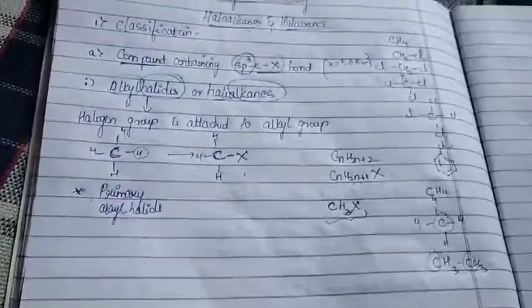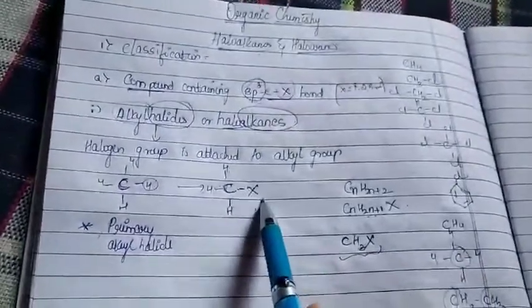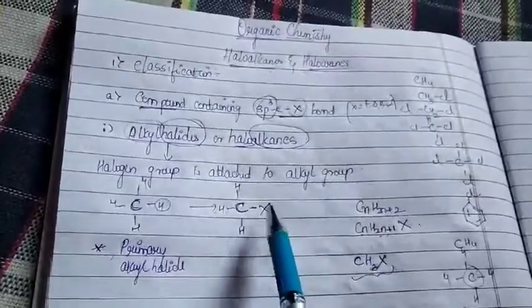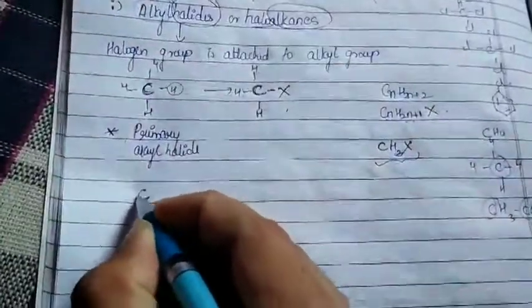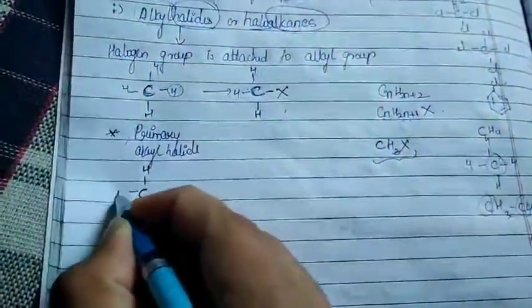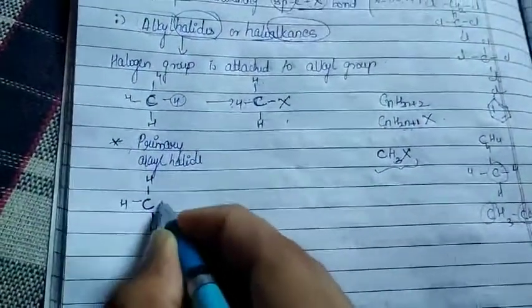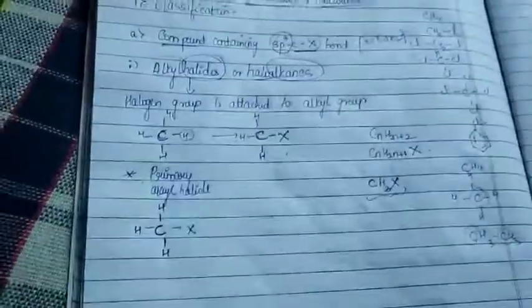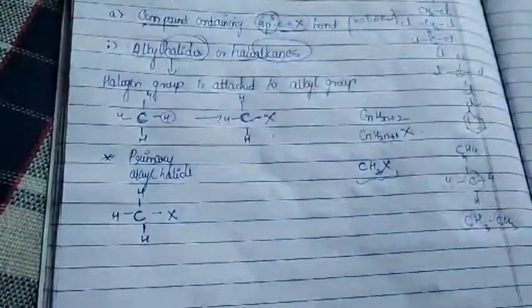What it is saying is that whatever halogen group will be attached, it will be attached to the carbon atom which is primary. CH2X, or CH2 with R and X. This is also a primary alkyl halide.